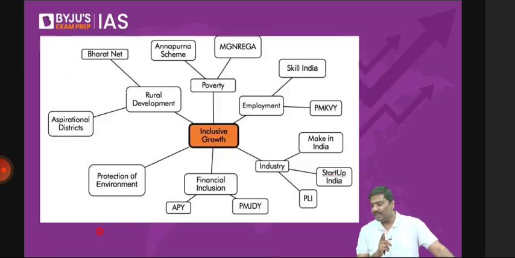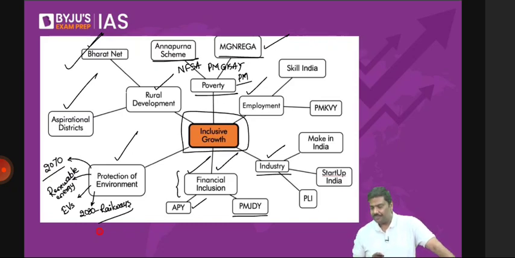Any doubts so far? Because I want to take a break now. The last break for you people in the class. But before that, if you have any kind of a doubt, let me know. So for protection of environment, can we take the example of green hydrogen? Of course, yes. Write it. Again, like I said, it is just a representative list. It's not an exhaustive list.